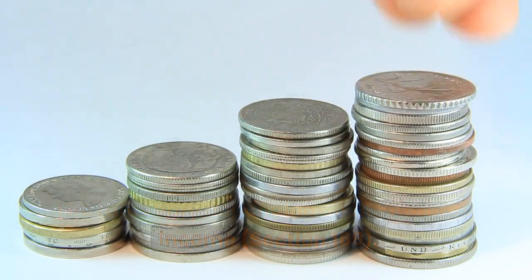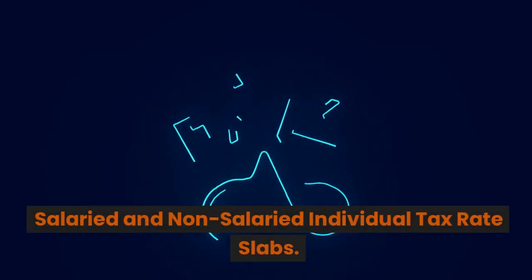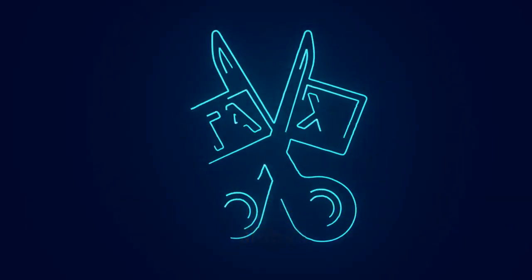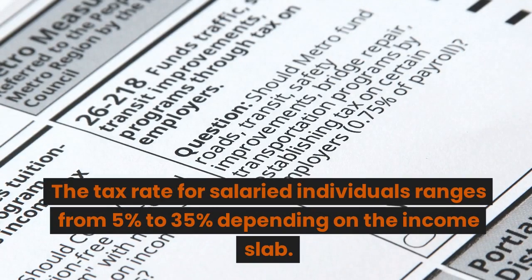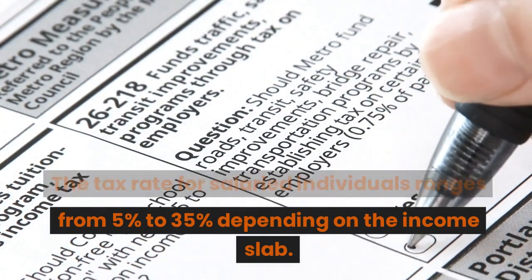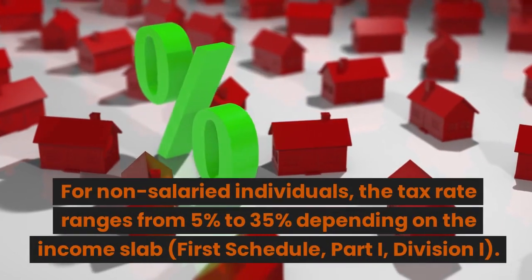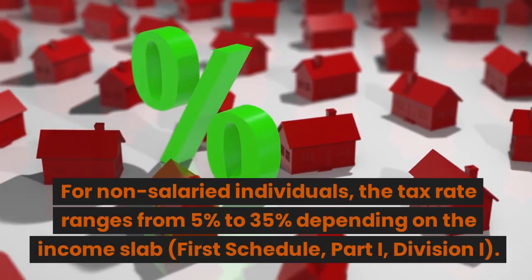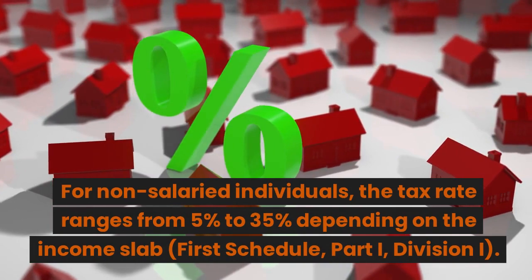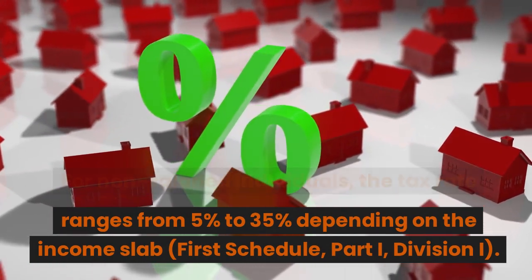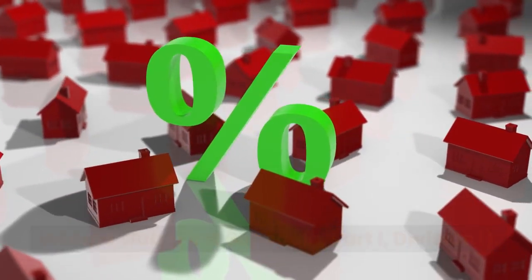Section 169. Salaried and non-salaried individual tax rate slabs. The tax rate for salaried individuals ranges from 5% to 35% depending on the income slab. For non-salaried individuals, the tax rate ranges from 5% to 35% depending on the income slab. First Schedule, Part 1, Division 1.